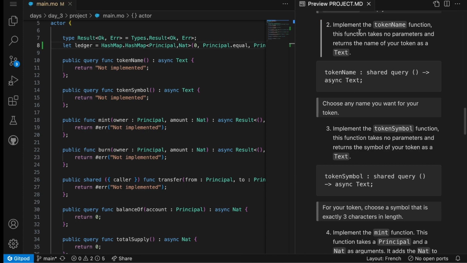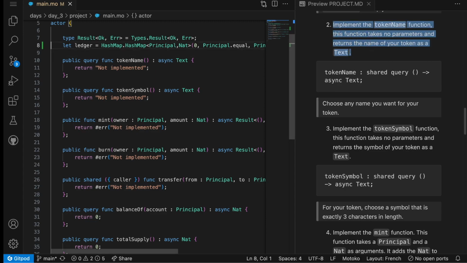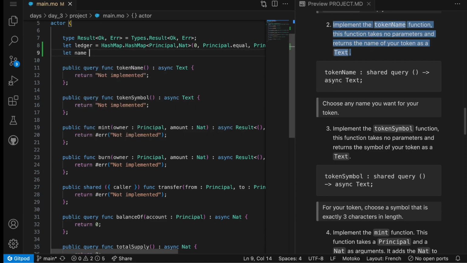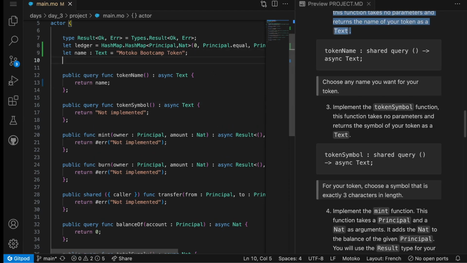We need to implement the token name function. This function takes no parameters and returns the name of our token, so we can implement a variable, let name of type text, which will be Motoko Bootcamp Token, and we simply return this variable in the token name function. That's task number 2. For task number 3, we need a symbol. So let symbol of type text. A symbol is usually 3 characters in length, so we will use MBT and return the symbol here.